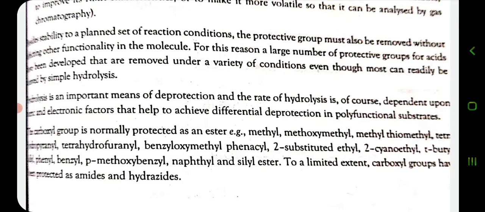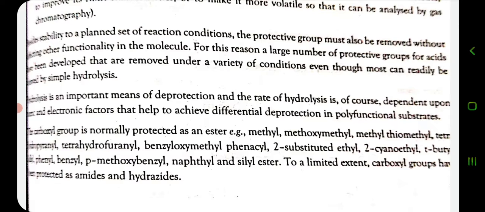So the carboxylic group is normally protected as an ester like methyl, methoxymethyl, methyl thiomethyl, tetrahydropyranyl, tetrahydrofuranyl, benzyloxymethyl, phenacyl, or 2-substituted ethyl, 2-cyanoethyl, tertiary butyl, allyl, phenyl, benzyl, paramethoxybenzyl, naphthyl, and silyl esters.